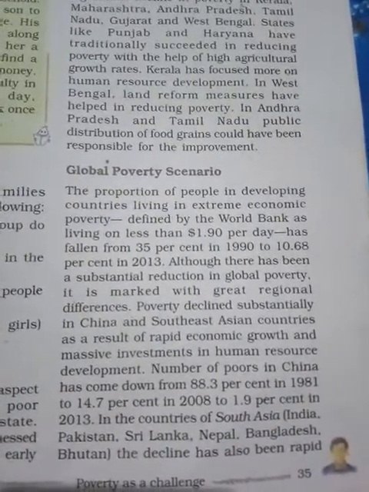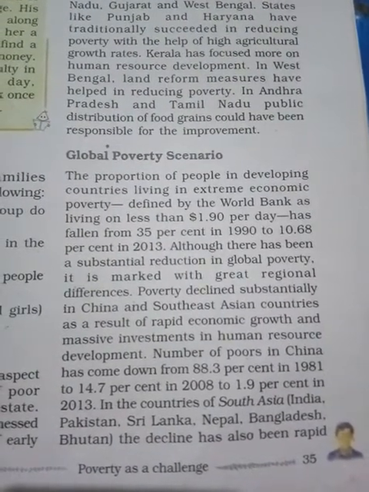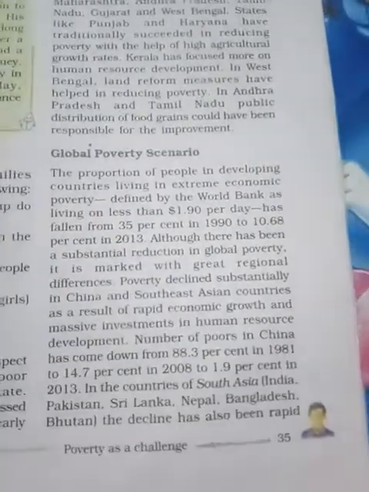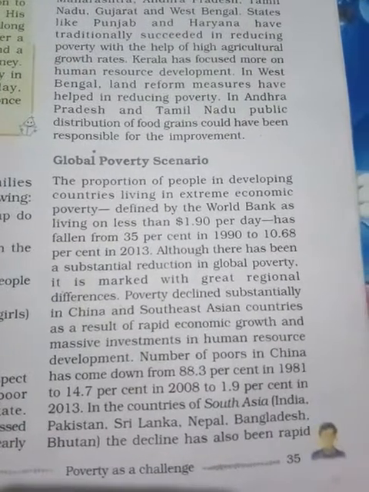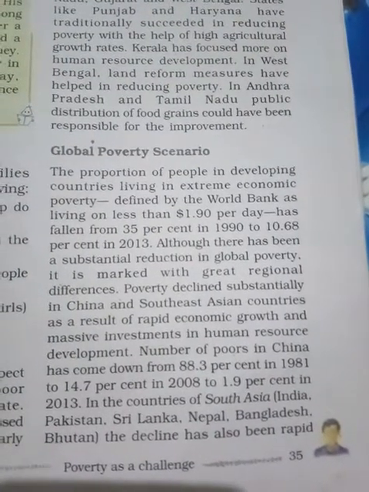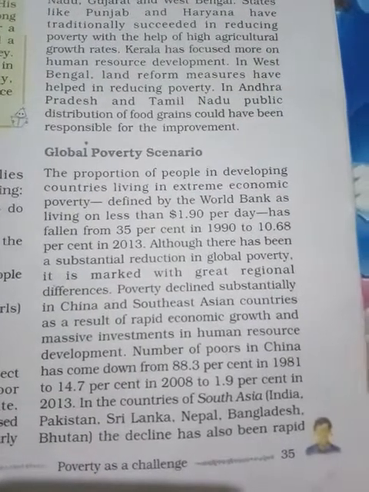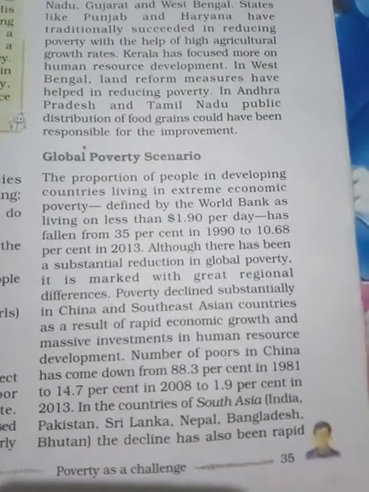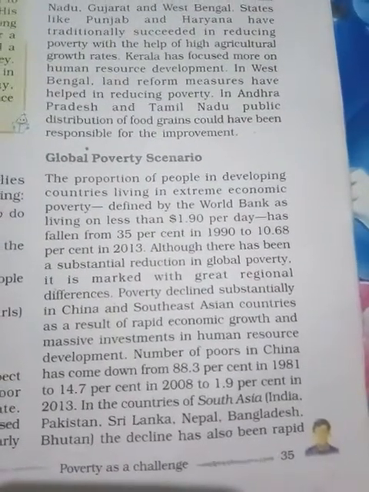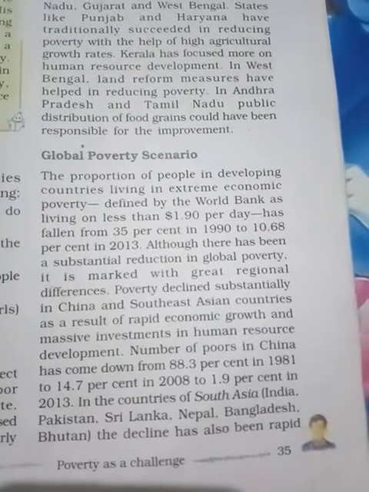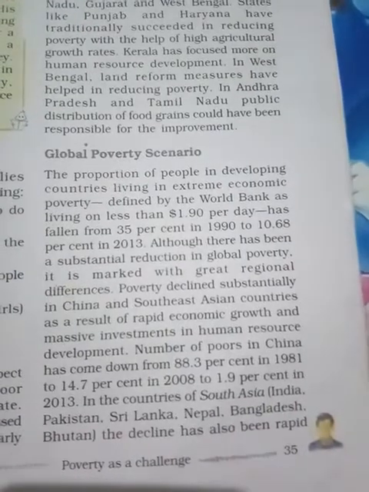So the number of poor in China has come down from 83% in 1981 to 14.7% in 2008 to 1.9% in 2013. That means China has given more importance to human resource development. In 1981 the percentage of poverty level was 88.3, but it reduced to 14.7 in 2008, and to 1.9% in 2013.